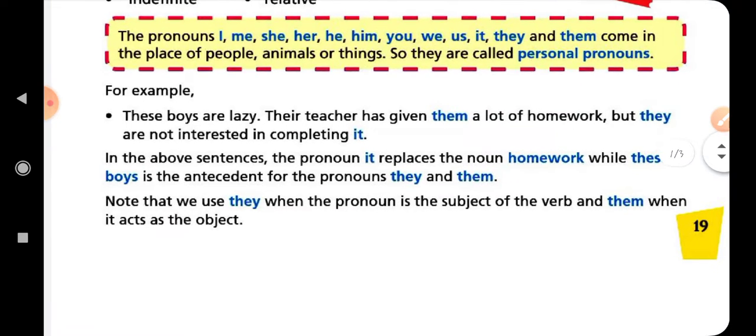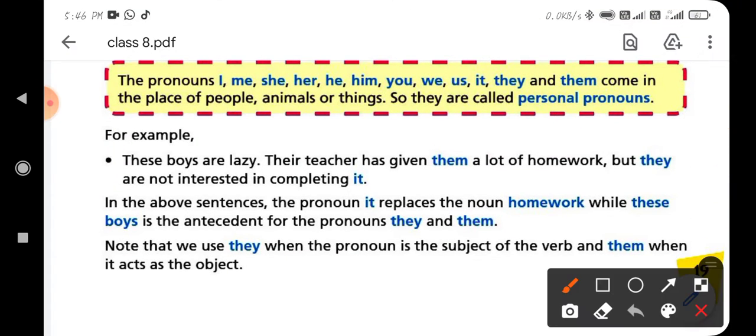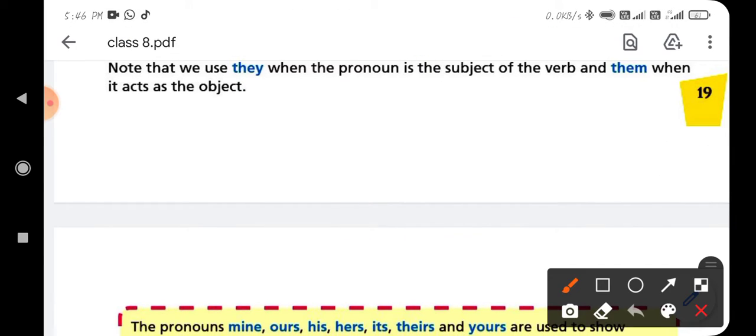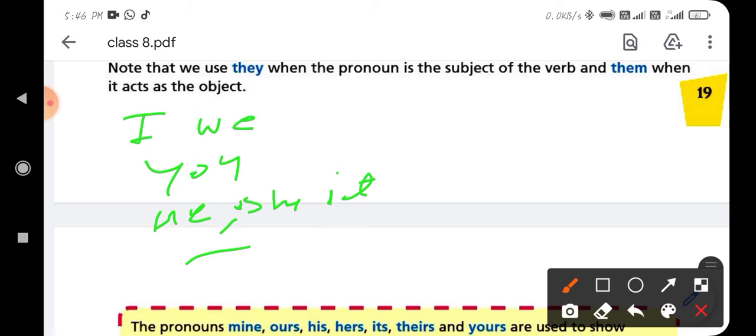You can see here, it is given in your textbook. There are many kinds of pronoun words, like I, me, she, her, he. If we divide these pronouns as subjects, then the subjective pronouns will be I, we, you, he, she, it, and they.